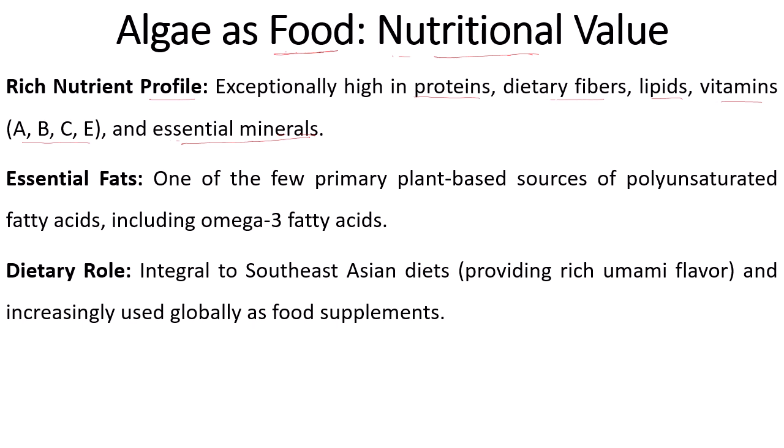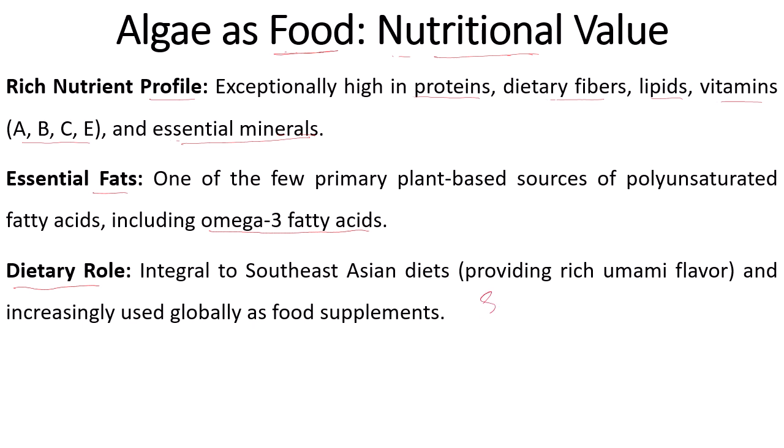Then some essential fats are there, and the best example of that is omega-3 fatty acids, which are also present within the algae, and those algae are used as edible algae. They have a big dietary role, and mostly single-cell or unicellular prokaryotic algae are used.